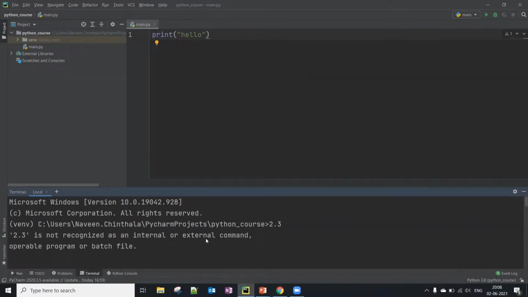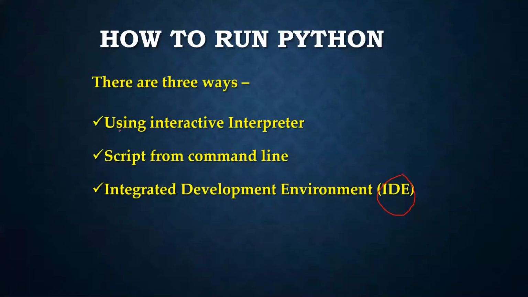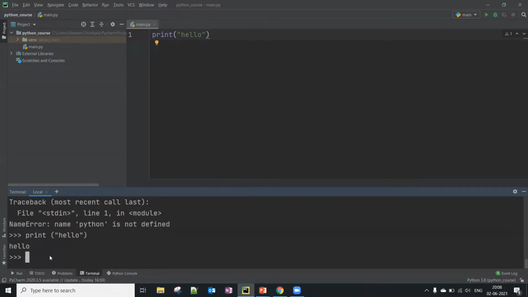And this is the terminal. This is the Python terminal. So this is the first way, using the interactive interpreter. You can run things directly here, like the same Python hello, you can run it here. See, it executed and it showed the hello string clearly.